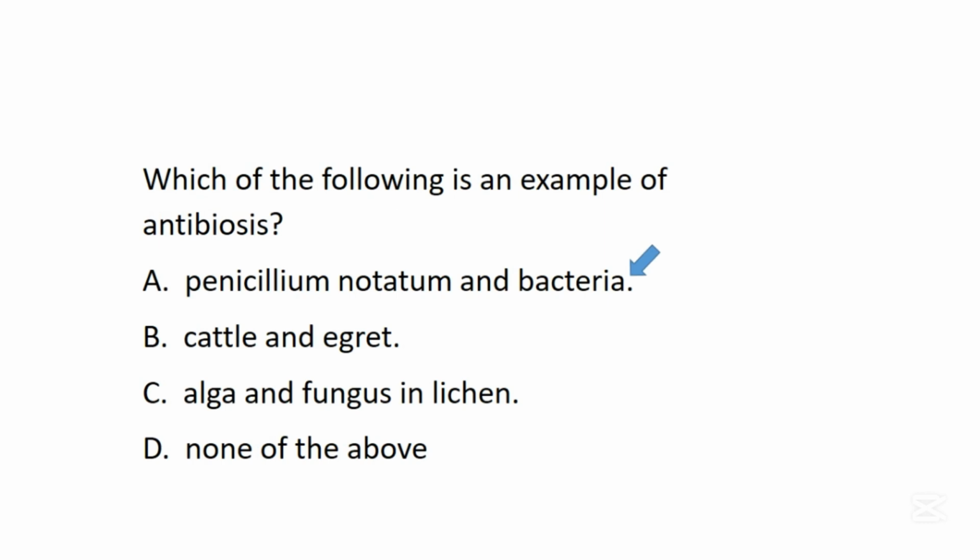So this relationship whereby an organism releases a chemical that kills another organism in the process, or that reduces the growth of another organism, is what we call antibiosis. And the relationship between this fungus known as Penicillium notatum and bacteria is an example of this antibiosis.